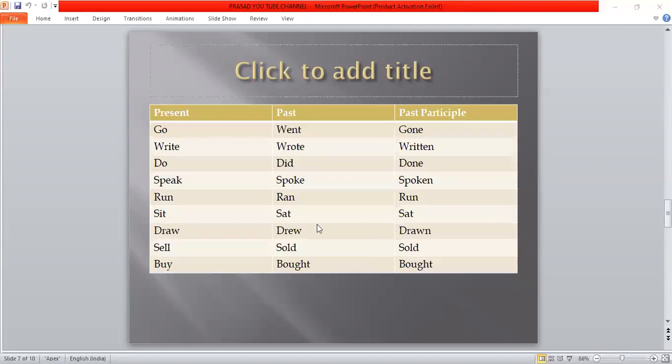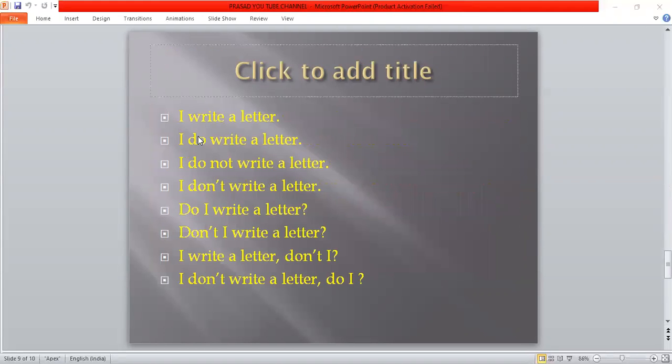We can also call this the first form of the verb, this the second form of the verb, and this the third form of the verb. If you learn a number of verb forms, then with every verb we can frame a number of sentences. Now I'm going to show you how to frame sentences taking a verb.